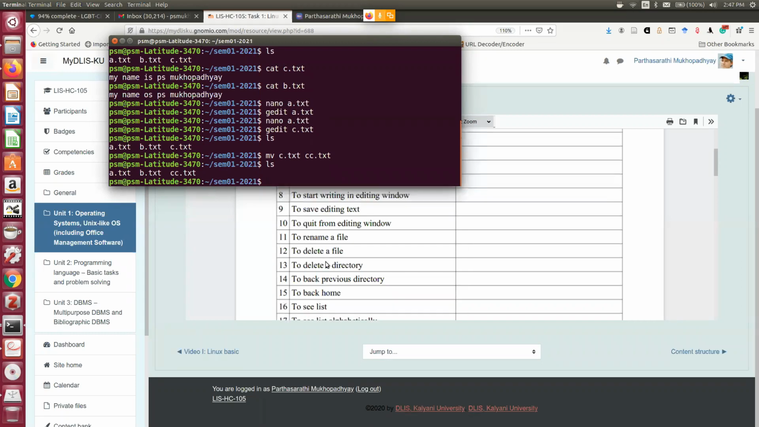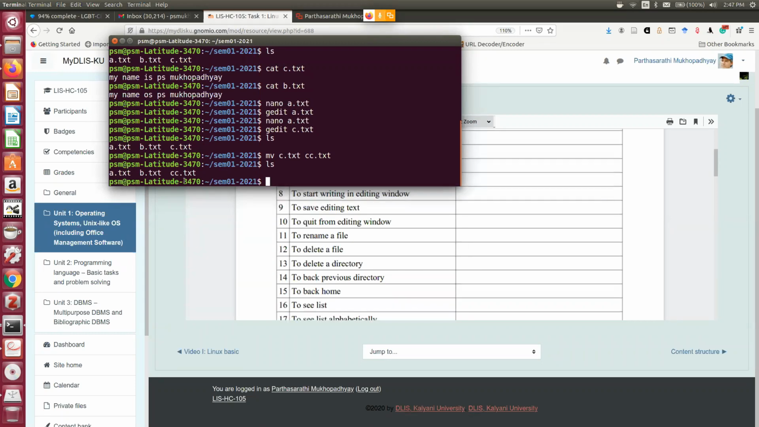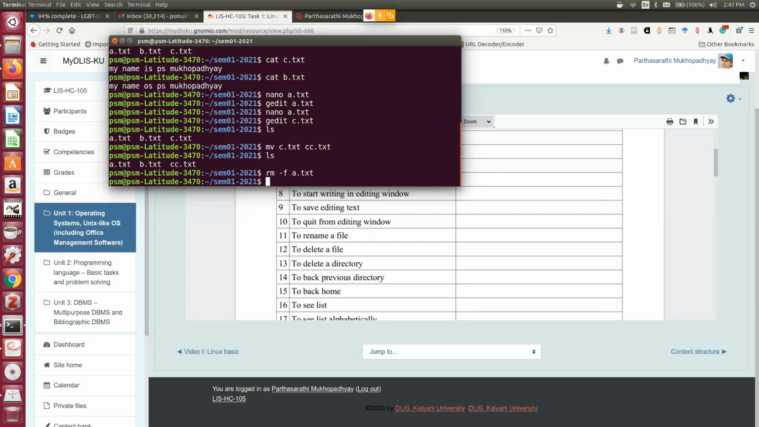Then to delete a file, how to delete a file? Suppose I want to delete the a.txt file from here. So what to do? rm stands for remove, hyphen f, I am removing a file, then the a.txt file name. So this is the command syntax. rm is the command, stands for remove. Hyphen f is a switch. This we call the switch of the command. f stands for file. Then the name of the file.